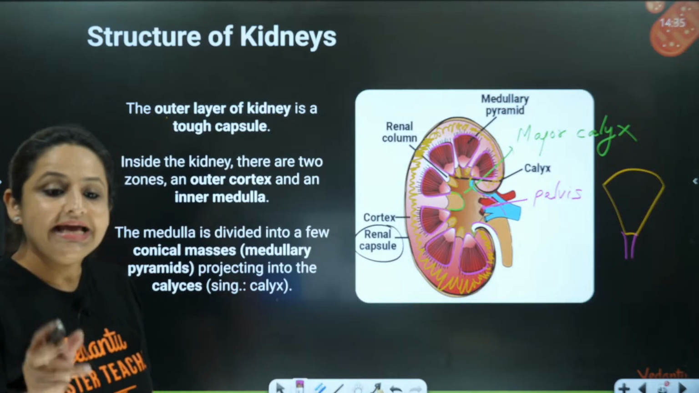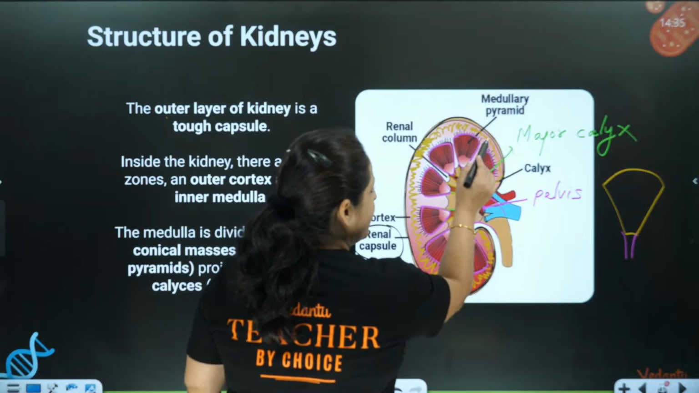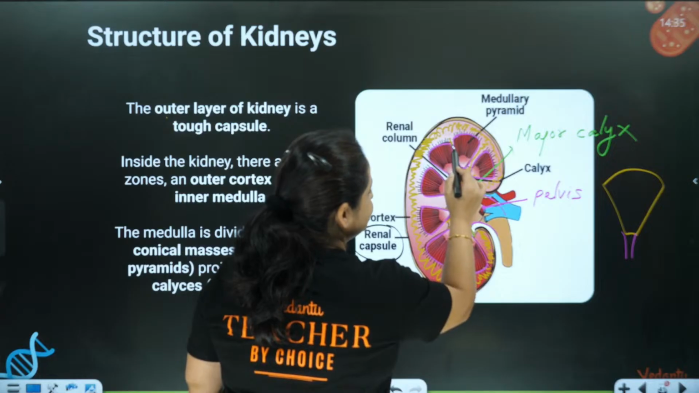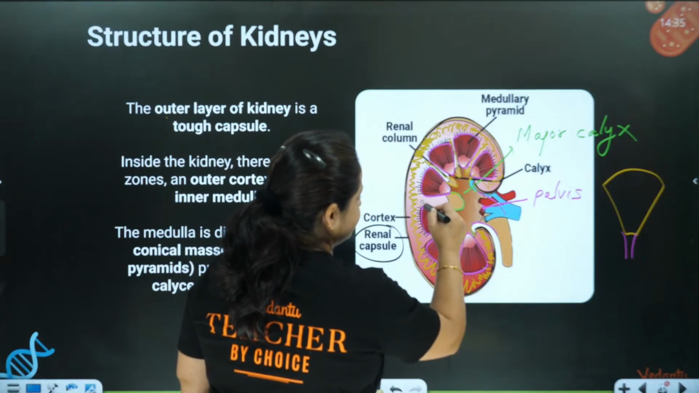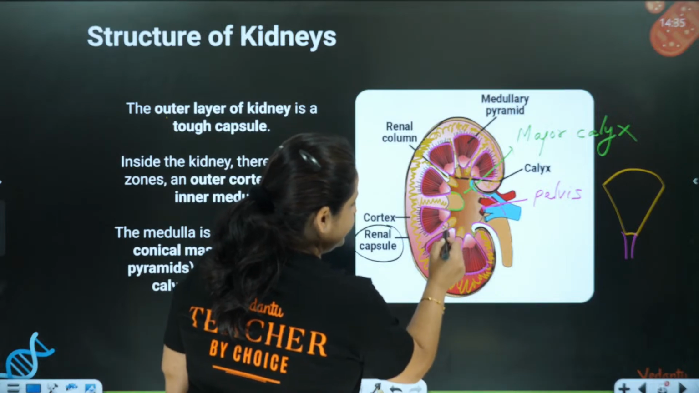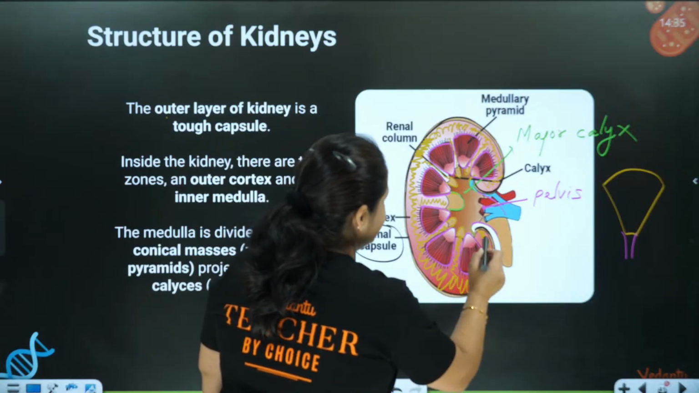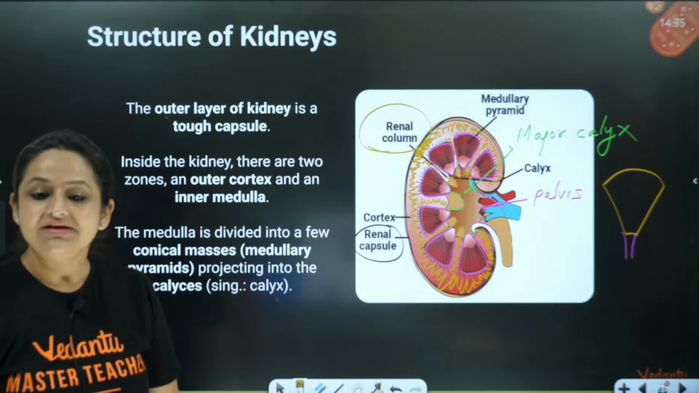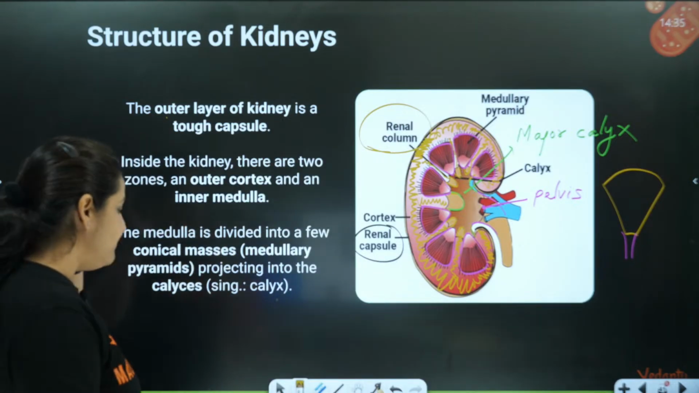Now in some places you can see the cortex itself extending between the medullary pyramids. Are you able to see? The cortex extends between the medullary pyramids here, in this area. These structures where the cortex extends between the medullary pyramids are called renal columns, or renal columns of Bertini.